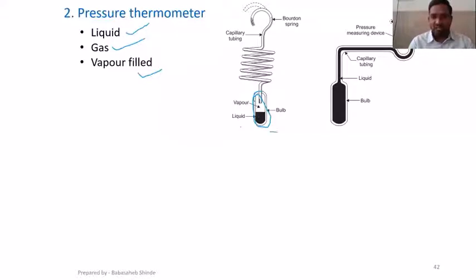And when it is exposed to temperature, this fluid will expand. It will flow through this tube, and at the free end, this free end would be like this one. So at this free end, as temperature increases, and with temperature pressure increases,